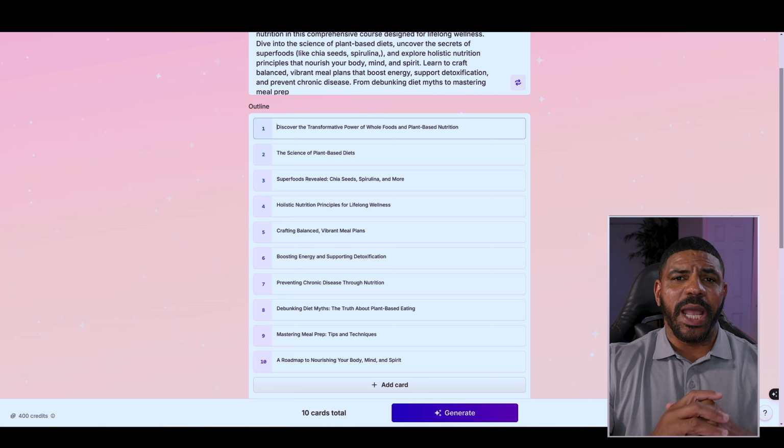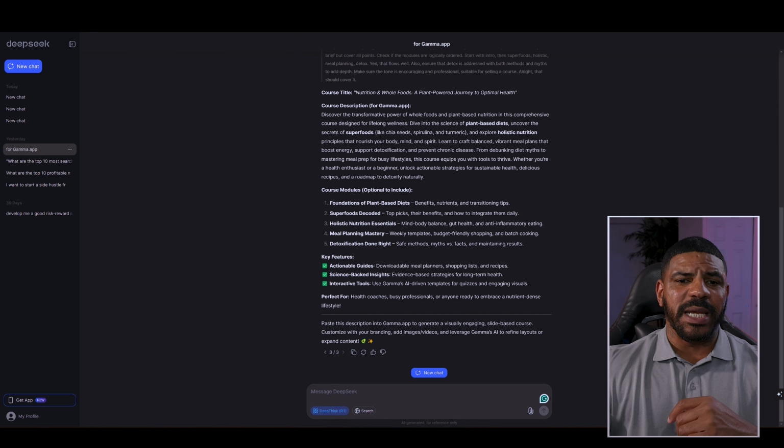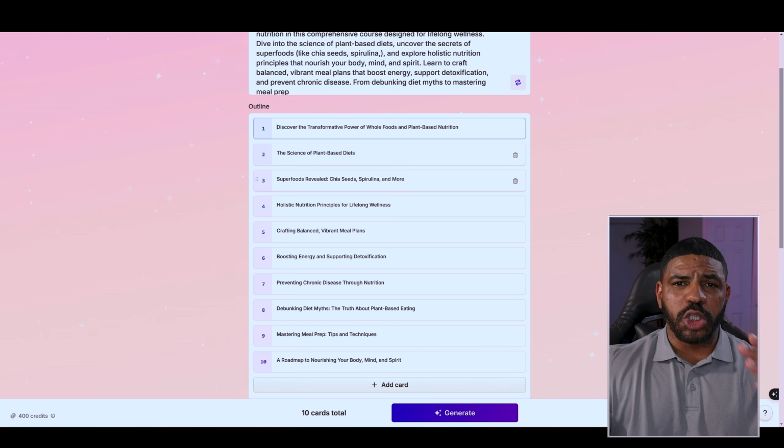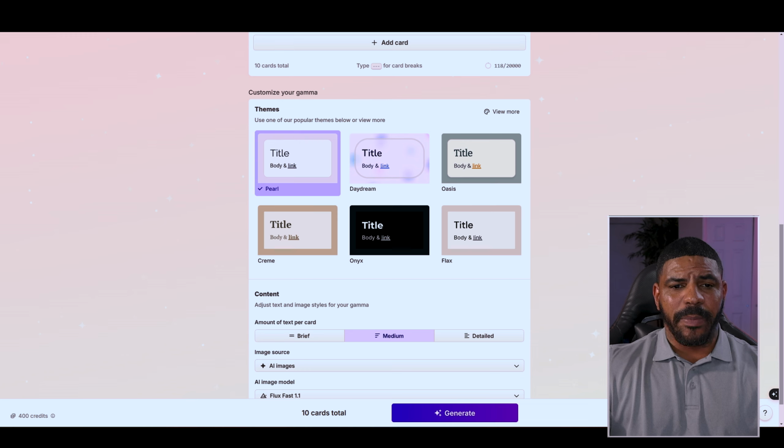Now Gamma's going to create an outline for this course. Now I could go back to DeepSeek and use the course outline and modules that they came up with, but for this example, I just want to keep this short and sweet to show you how to do this. I'm going to use the outline that they came up with on Gamma. I'm going to scroll down to the bottom and look for the different themes that they have. I like mine to be in black, so I'm going to click on the Onyx type.